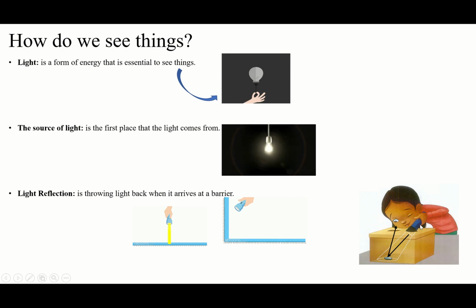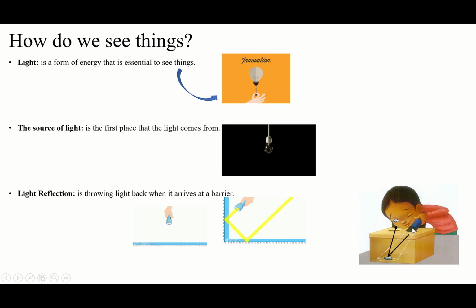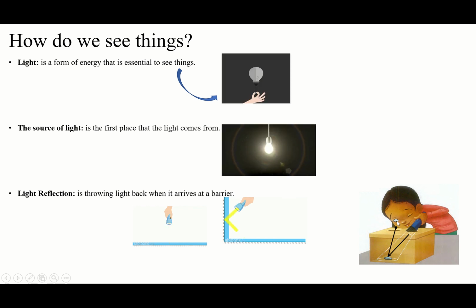But when she sent the light, she used the source of the light. This is the source of the light, the first place the light comes from. So the light will go and hit the barrier. The coin will be the barrier. When it hits the barrier, it's going to reflect to her eyes. Then she can see the coin clearly.